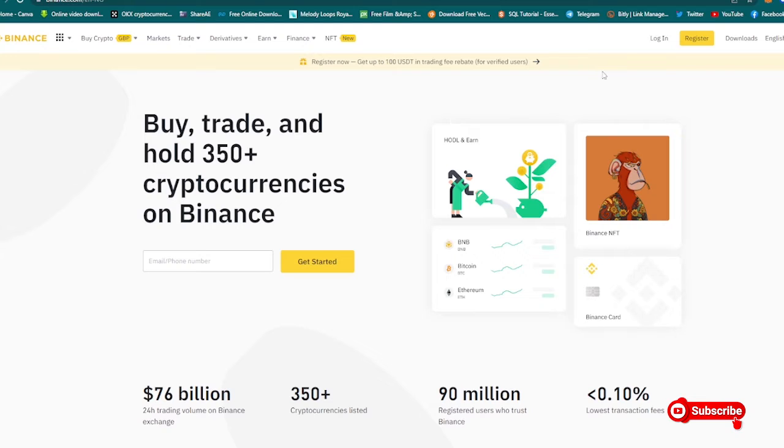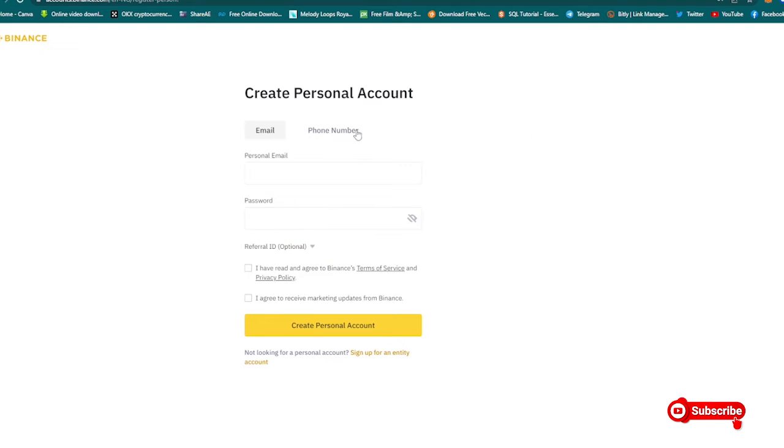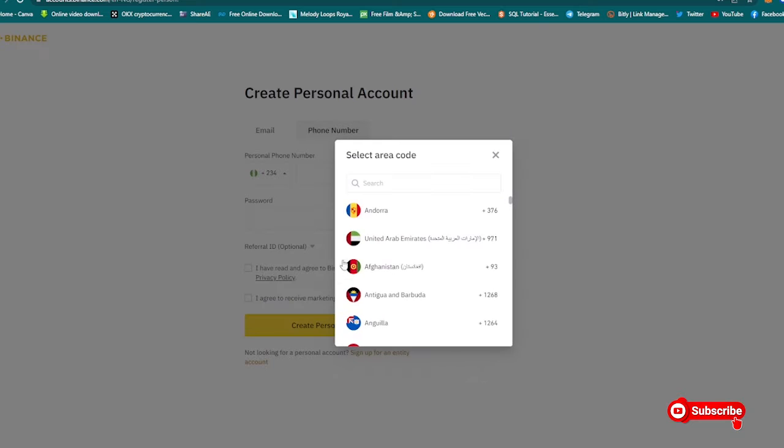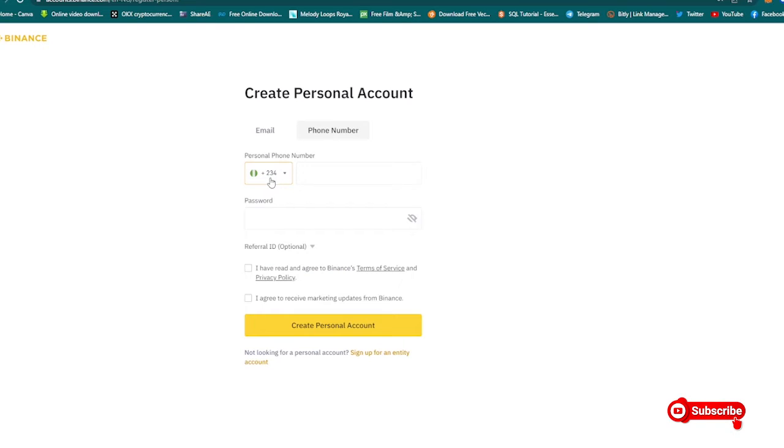For you to register your account, all you need to do is come right here and click on the registration button right there. Once you click it, Binance brings this up for you. All right, so you can just click to sign up, use your email or your phone number, select any country you are in, any part of the world, and then you just put it there. But I'm in Nigeria, and that's why you're seeing this. I've already registered, so that's why my information is there already. And once you've done that, select a password that you can remember, click on this, and then you click on create personal account. Once you do that, you are good to go.